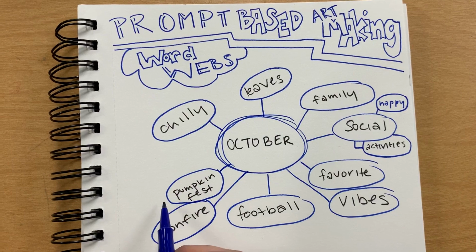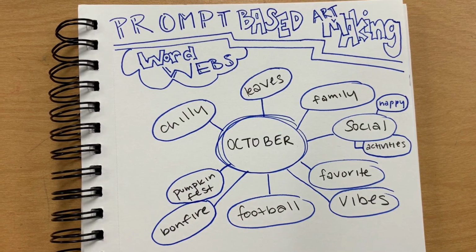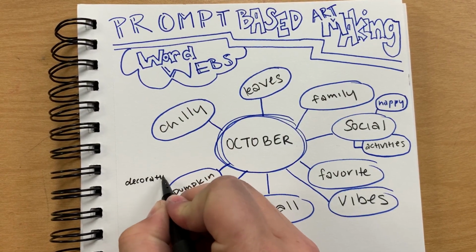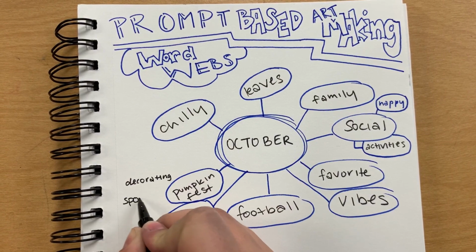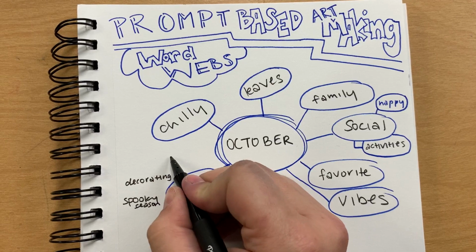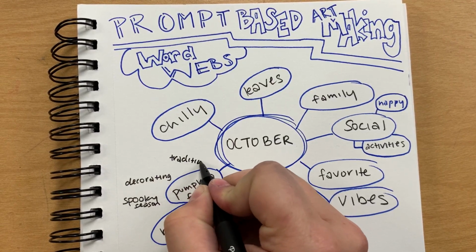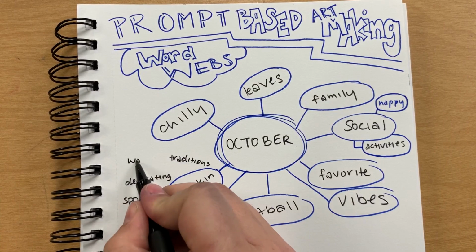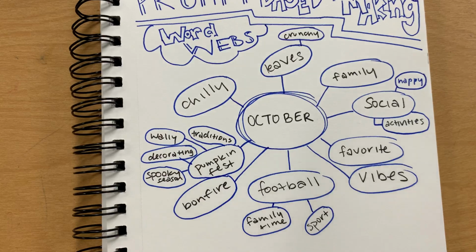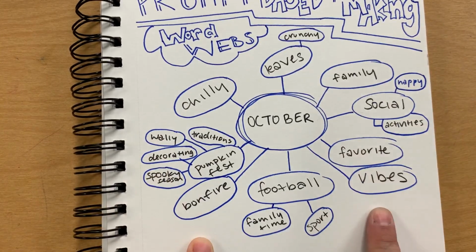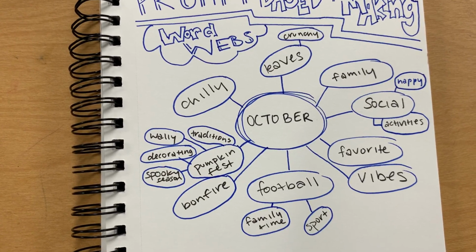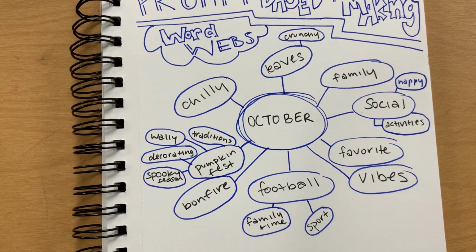Let's jump over here, Pumpkin Fest. Things that remind me of Pumpkin Fest would be decorating, spooky season, traditions, and then Wally, for Wally Thoreau, right? And then I circle all those. I think that's a pretty good connection for now. And these are just the things that came to my head when I went off of those main ones, all right? So now you're going to be able to choose a project based off of one of these, and I'll talk about that now.